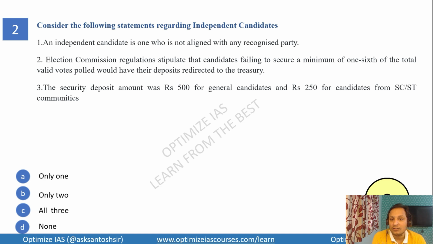So guys, you all know that recently in elections, a lot of independent candidates are also trying their luck. So you can see here statement 1 is completely correct because an independent candidate is one who is not aligned to any recognized party. This is correct. Election Commission regulations stipulate that you need to at least get one-sixth of the votes. Otherwise, your security deposit will be taken.